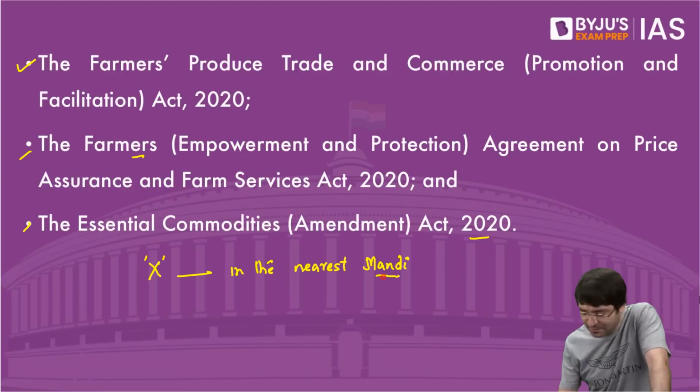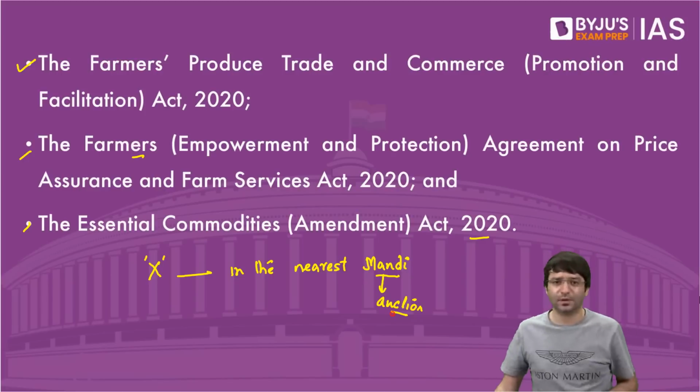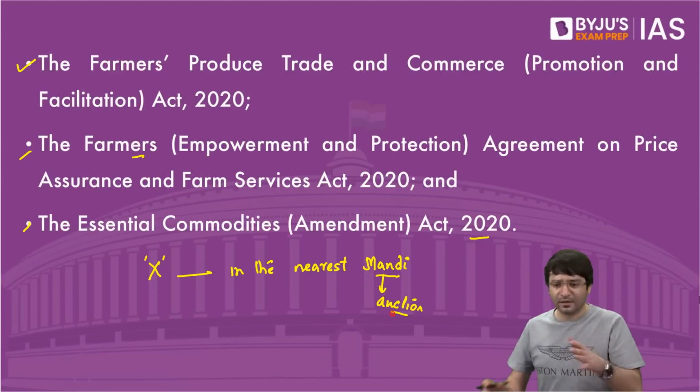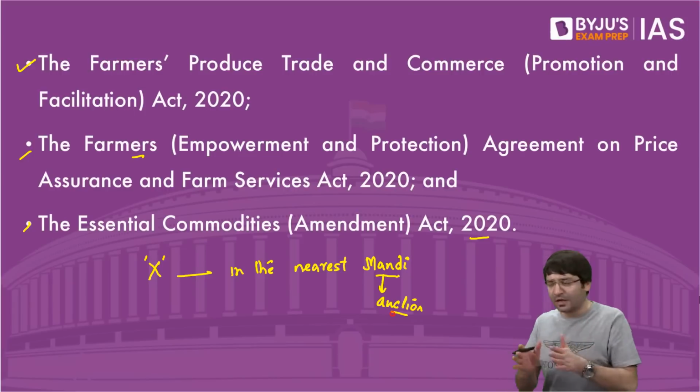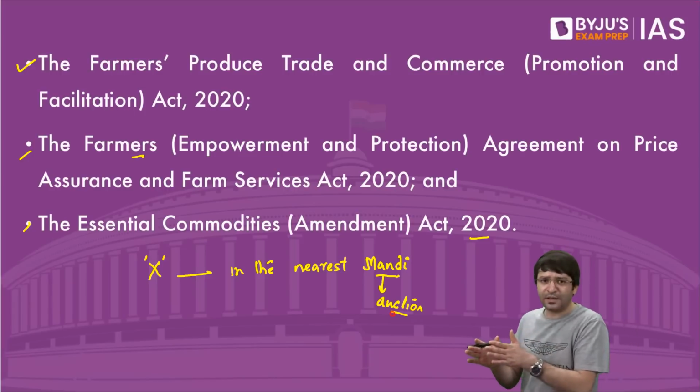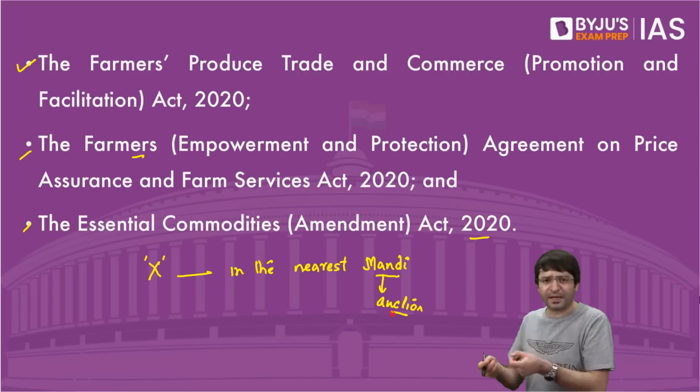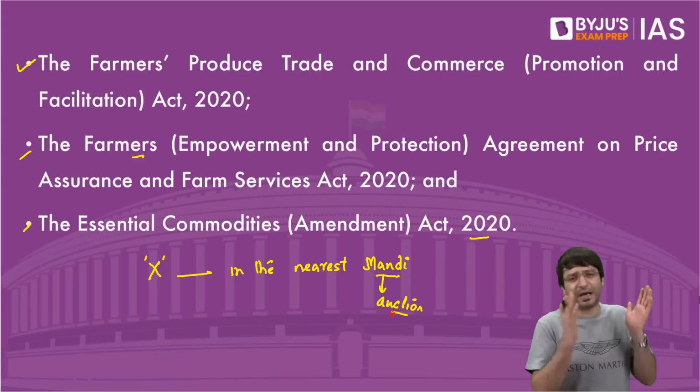And in this nearest mandi, what happens? Auction takes place. This is wheat. This is paddy. This is my produce. I go to the nearest mandi and there it is auctioned. Whatever money is generated because of this auction, I pocket that money and I go.